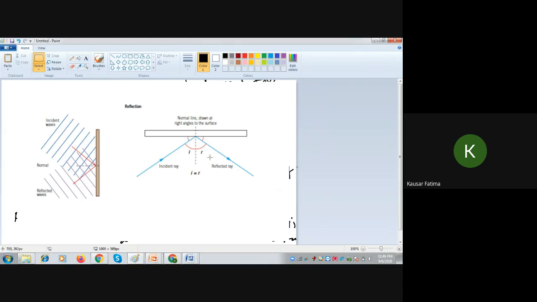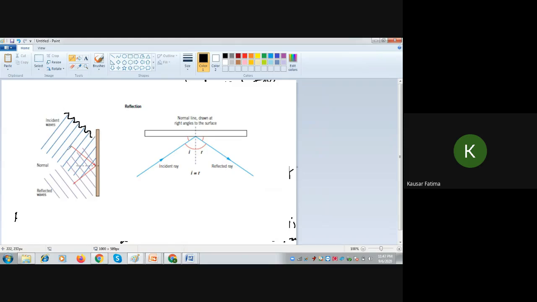The angle of incidence is equal to the angle of reflection. Now here we have shown water waves. Instead of drawing waves, we draw wave fronts because that will make the diagram neat and easy to understand. You can draw waves this way also, but drawing so many waves like this will make it complicated and difficult.